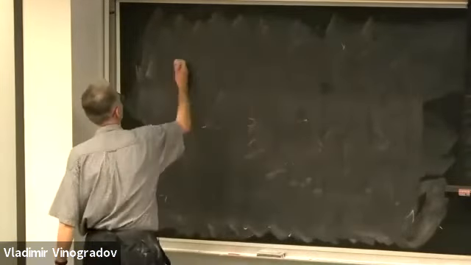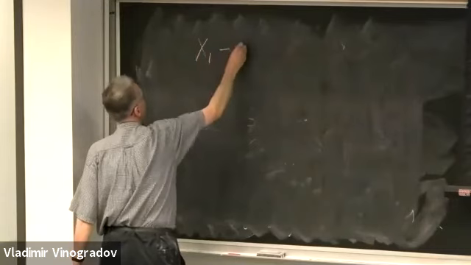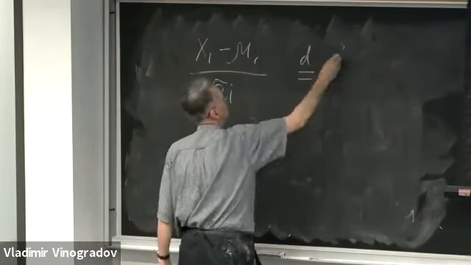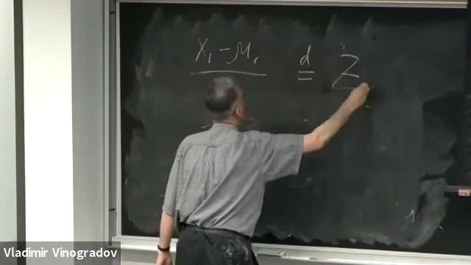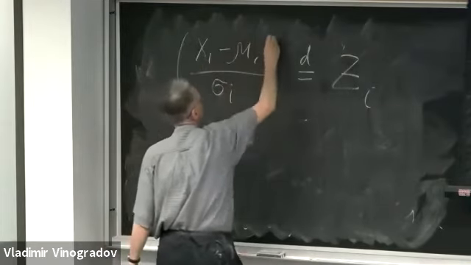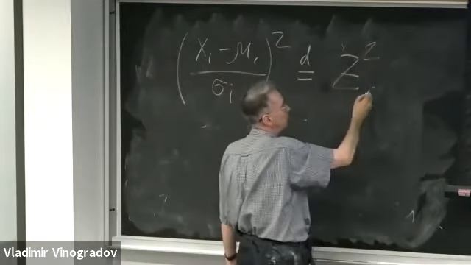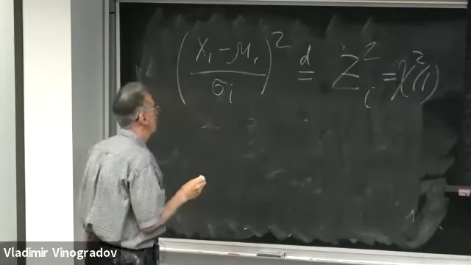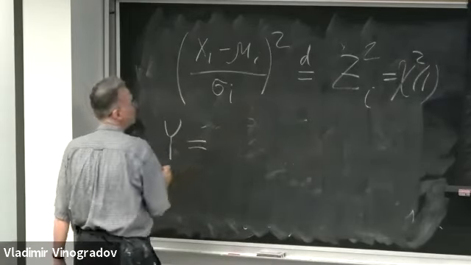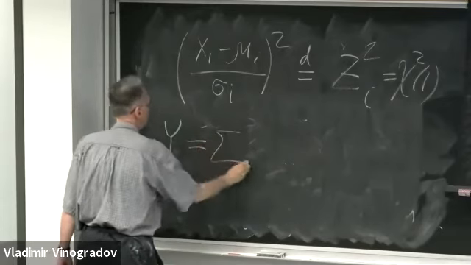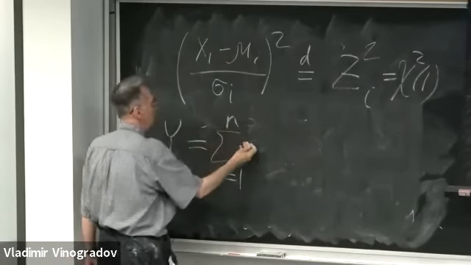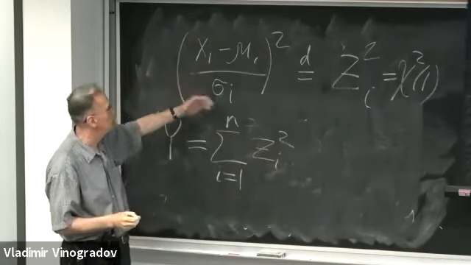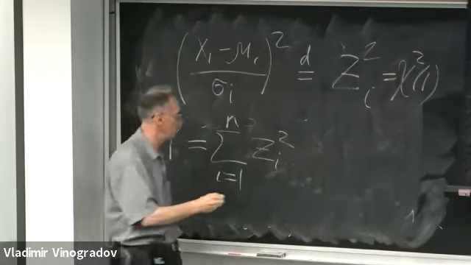So what actually happens is that (xi minus mu i) over sigma i is standard normal zi. If we square these guys, we get a squared standard normal, which is chi-squared distributed with 1 degree of freedom. And therefore, this sum y is the sum over i from 1 to n of zi squared. And if xi's are independent, then zi's are also independent.